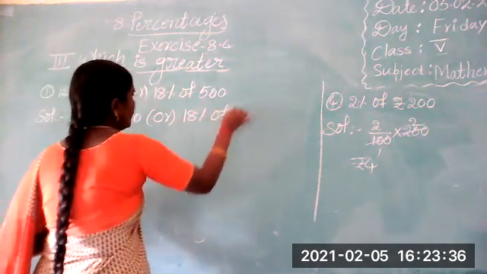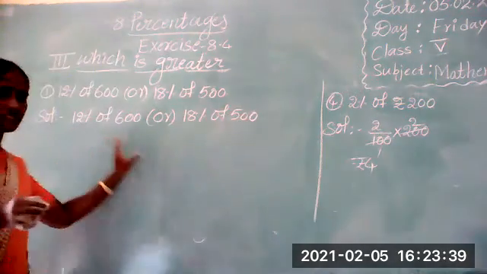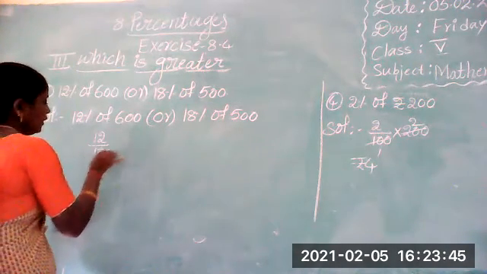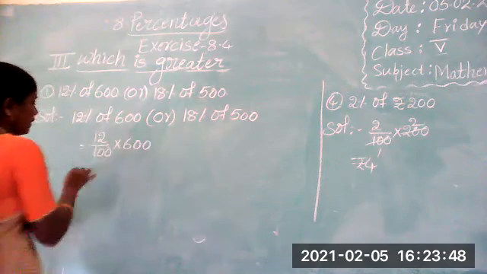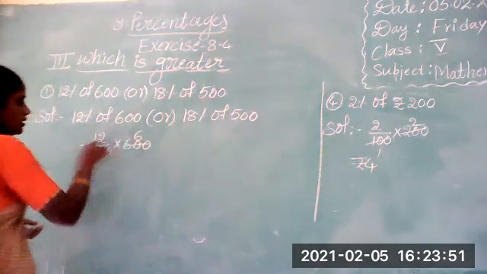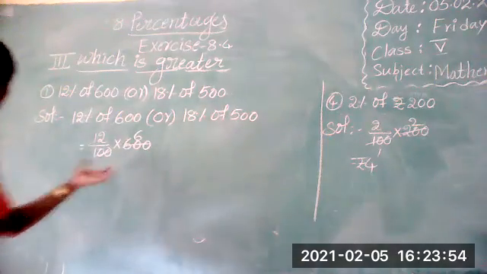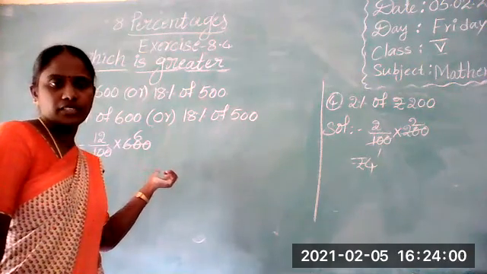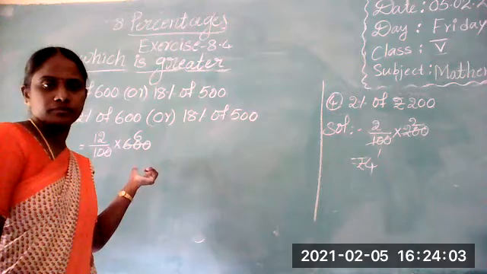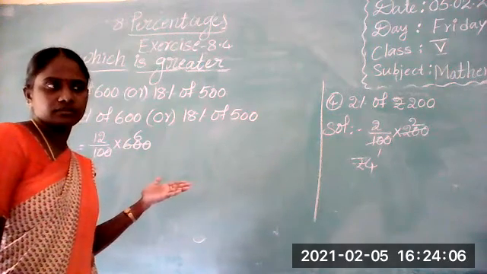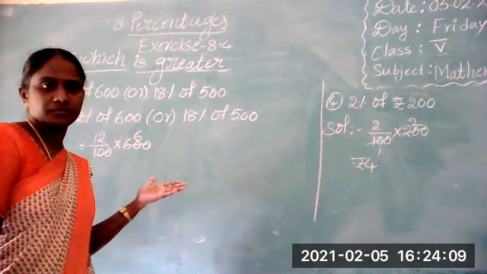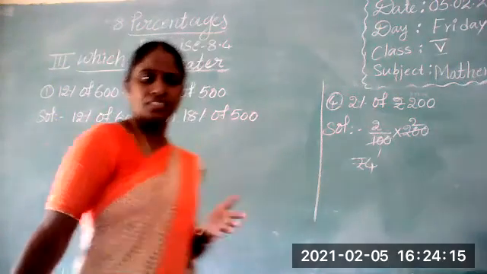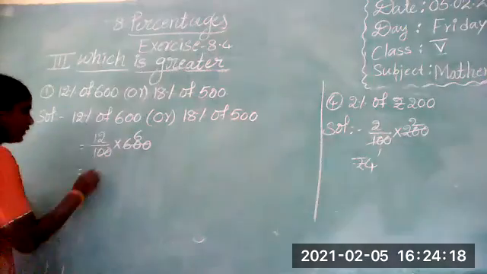18% of 500. First, 12% of 600: 12 by 100 into 600. 100 ones are 100, six are 6. 12 sixes are what? What is the product of 12 and 6? 12 sixes are 72.